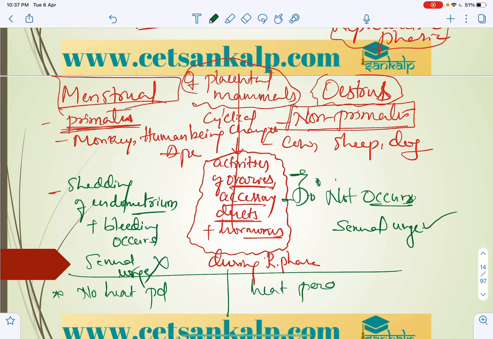In mammals we won't consider it as heat periods.